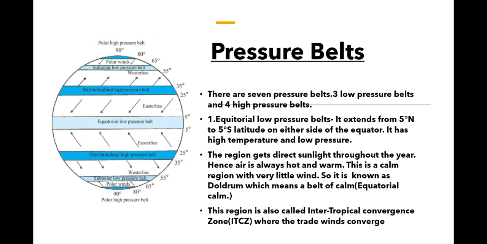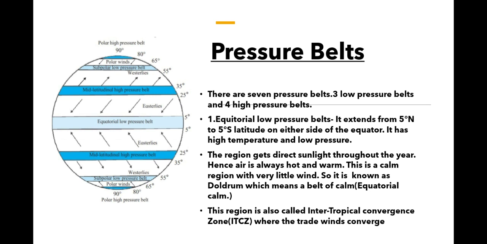Very often this is asked, what is doldrum? So doldrum is nothing but the region of the equatorial pressure belt where air is always hot and warm. This region is very calm with very little wind. It is also called the intertropical convergence zone, that is ITCZ, where the trade winds converge and take a turn.